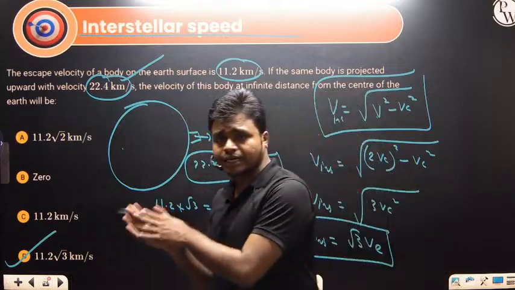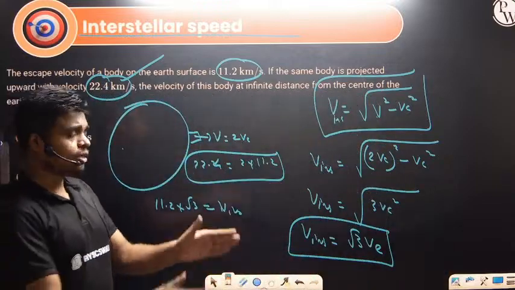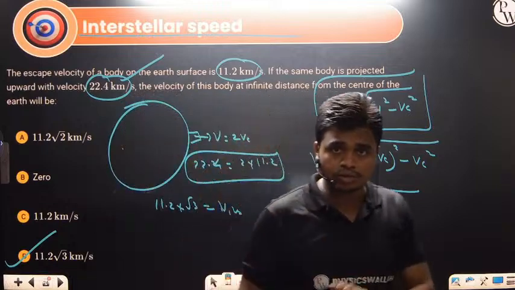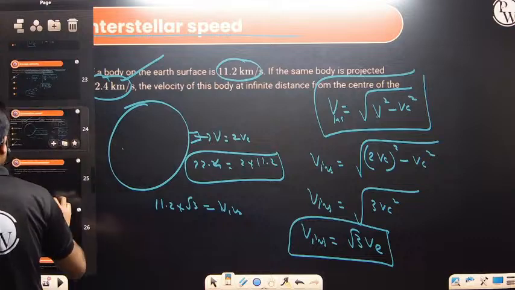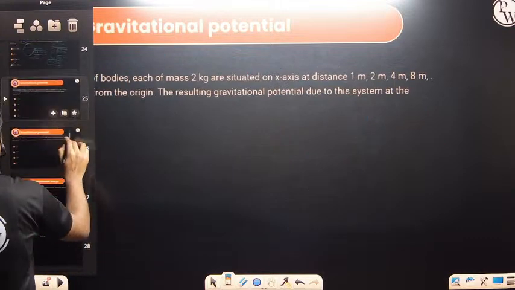So these are the questions that come from escape velocity. Again, two important topics, that is acceleration due to gravity and escape velocity, are covered so far. Mostly questions have been asked from there. Some more questions, let's see, from gravitational potential and gravitational potential energy.